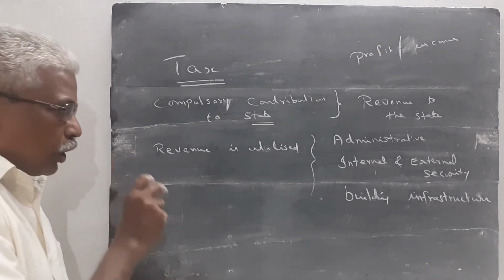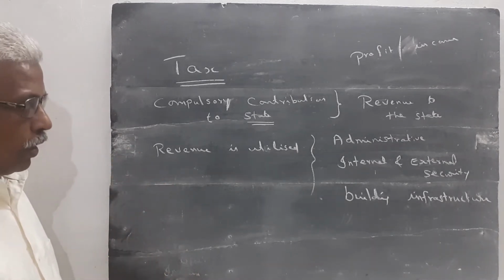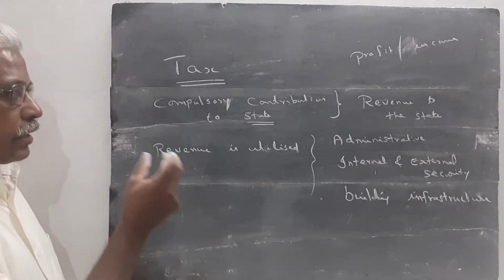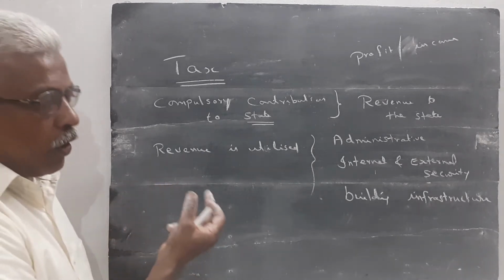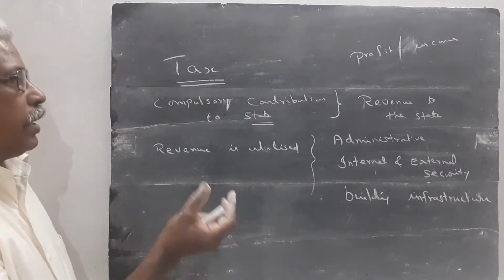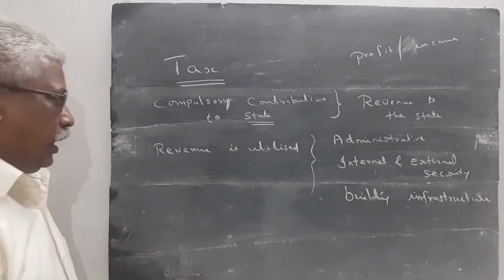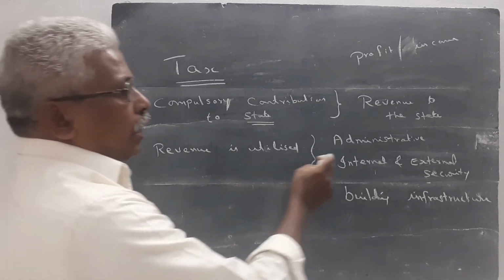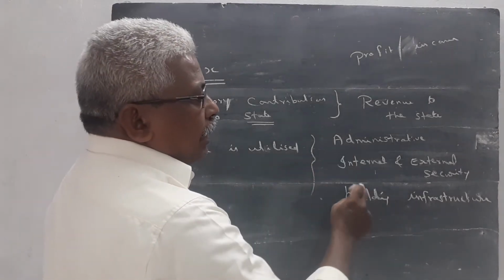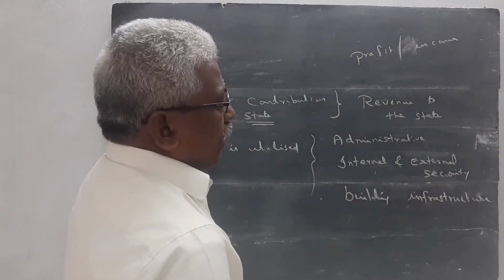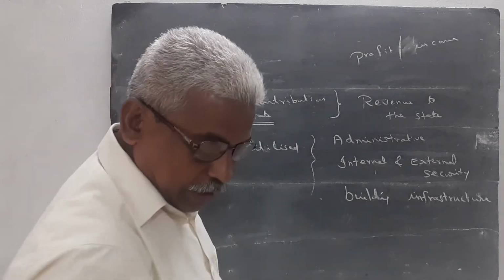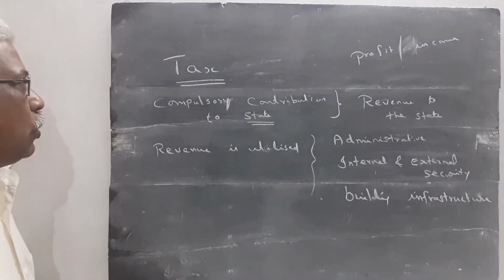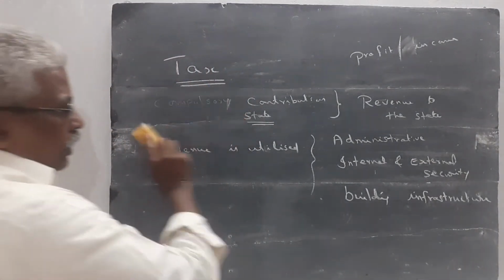It is a compulsory contribution by the public to the state. The tax revenue is utilized for administrative expenses, internal and external security, and building infrastructure facilities. This tax revenue is utilized by the state.